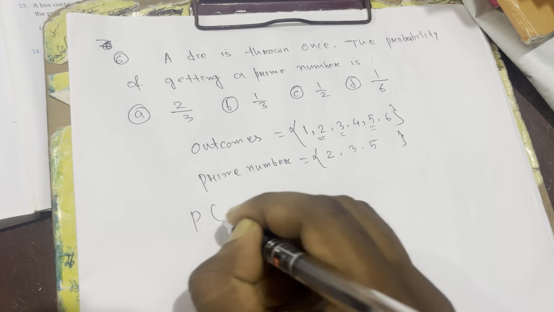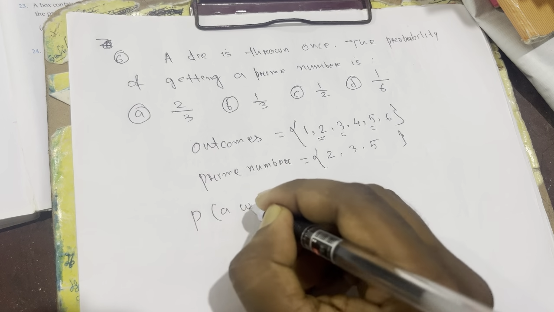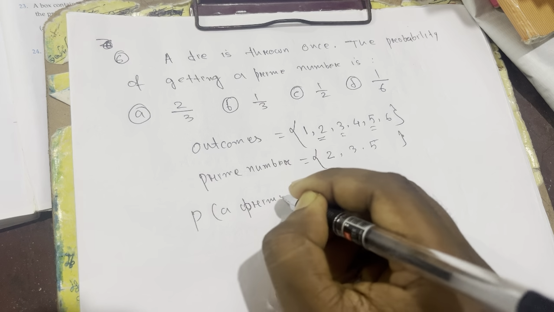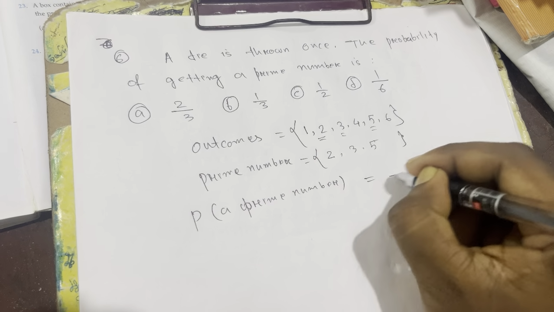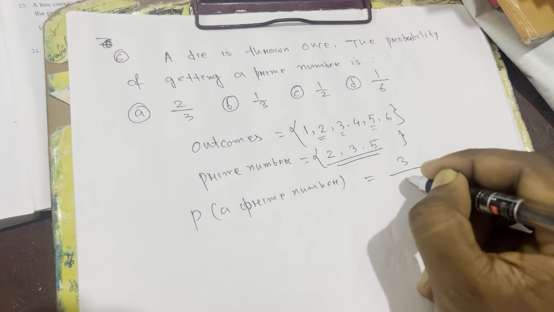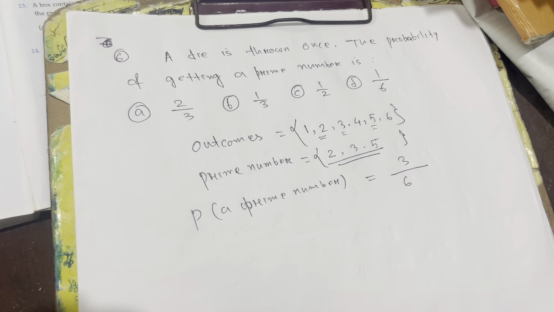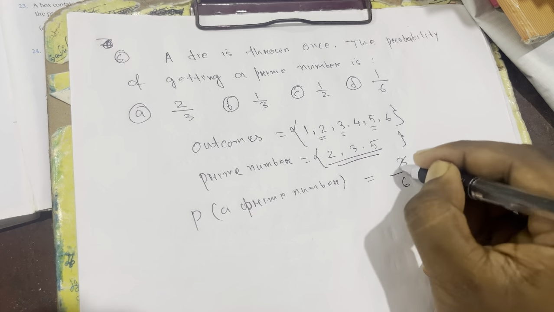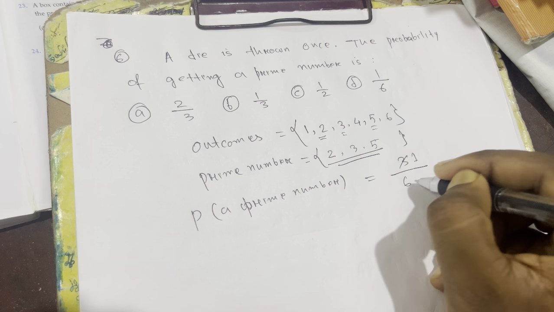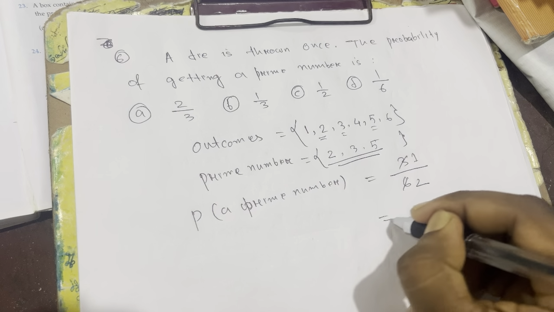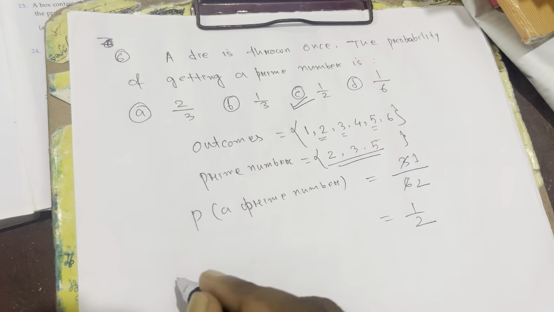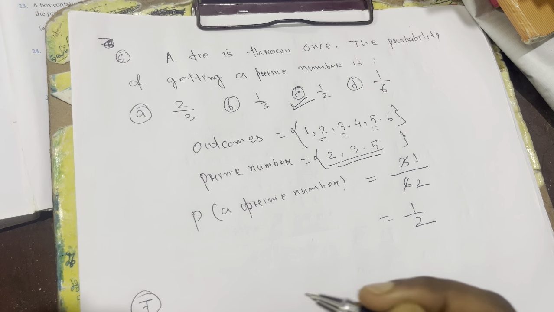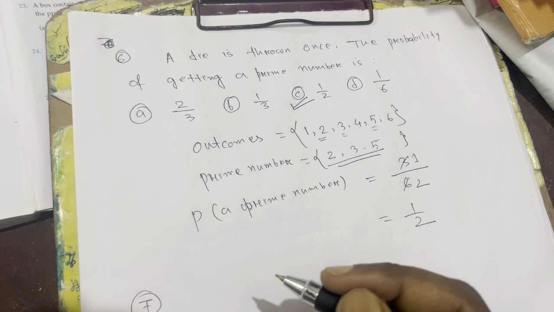That's the probability of a number which is prime. Probability of a number which is prime is equal to 3 out of 6, because the total possibility is 6. If you cancel 3 by 3, 3 ones are 3, 3 twos are 6, so the answer will be 1 by 2. Very simple, so option C is correct. Now move to question number 7.